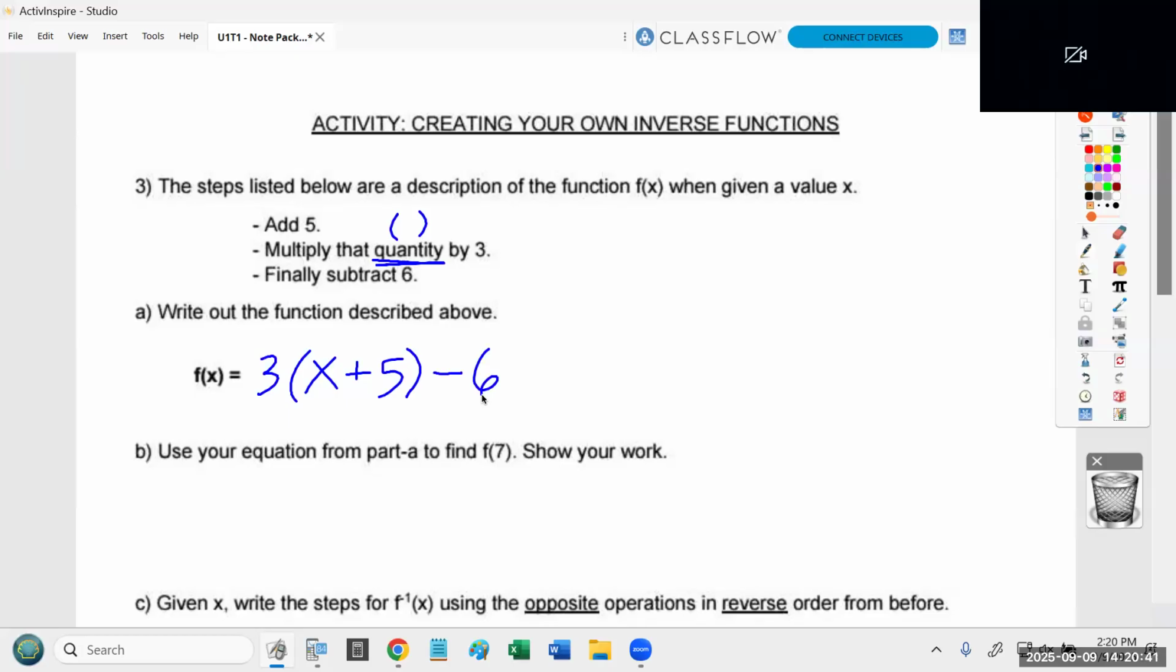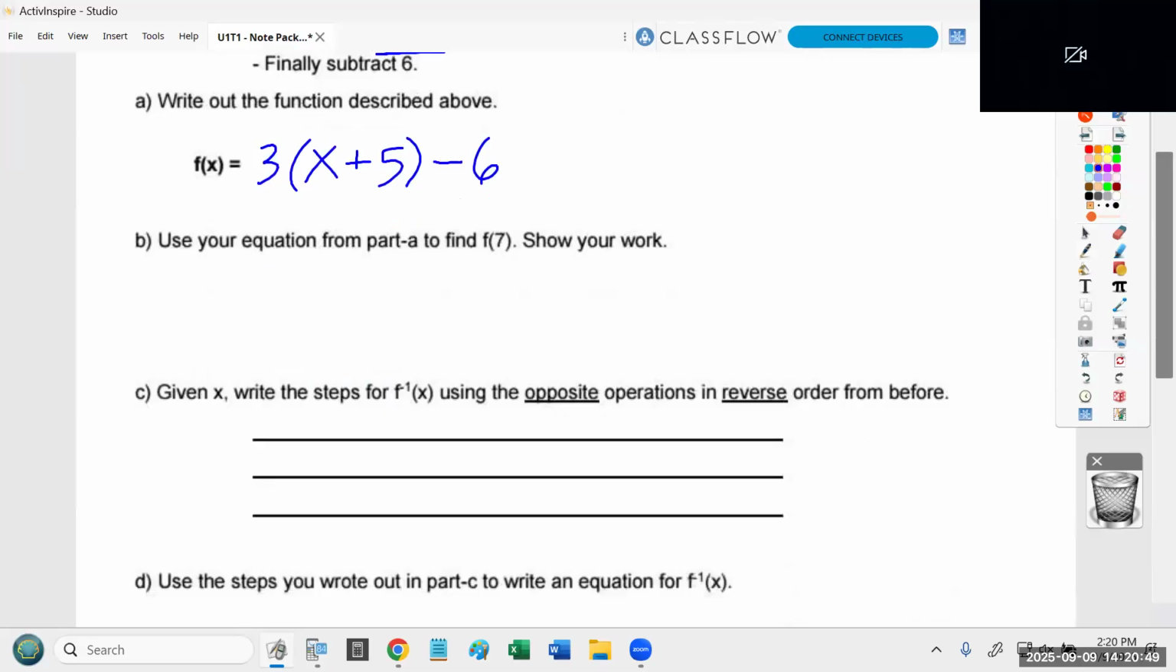So I gave you the equation, but I didn't give you the inverse. Now we're going to use this equation, and then we're going to try to create the inverse. This says use your equation from part A to find f of 7. So I'm going to plug 7 in for that x. So it's 3 times (7 plus 5) minus 6.